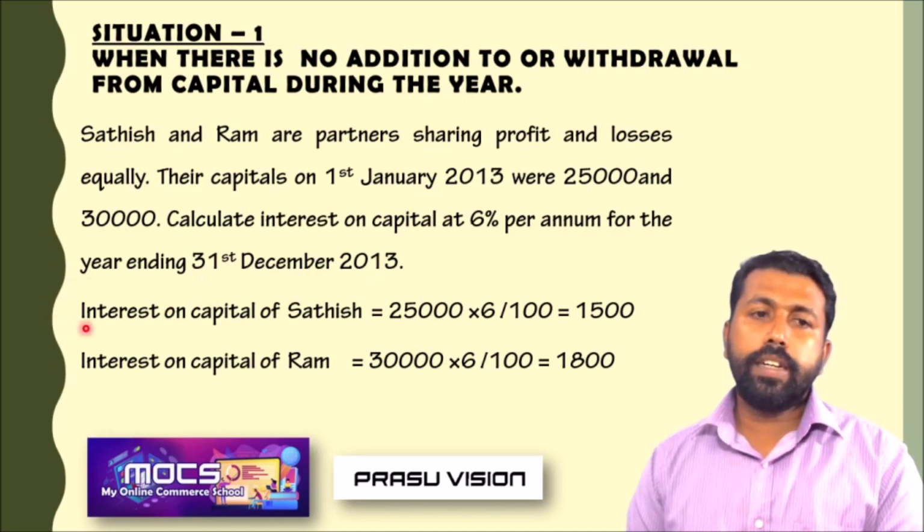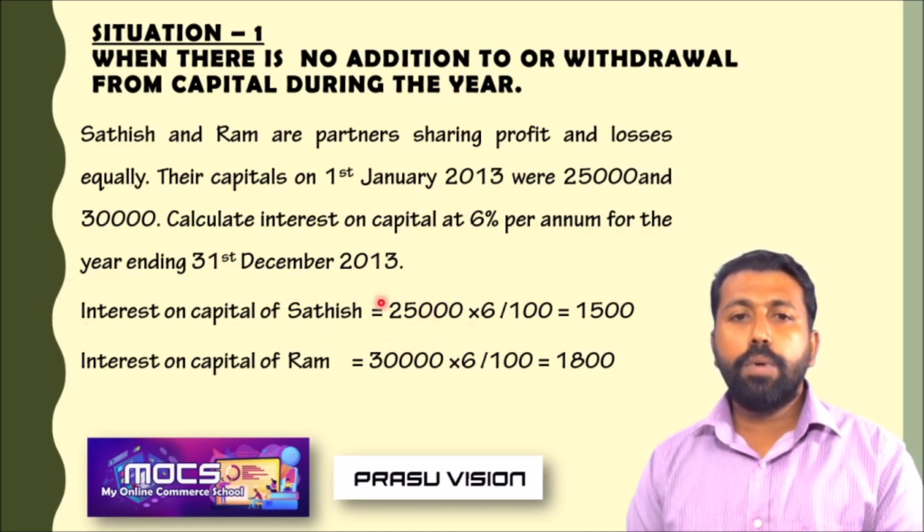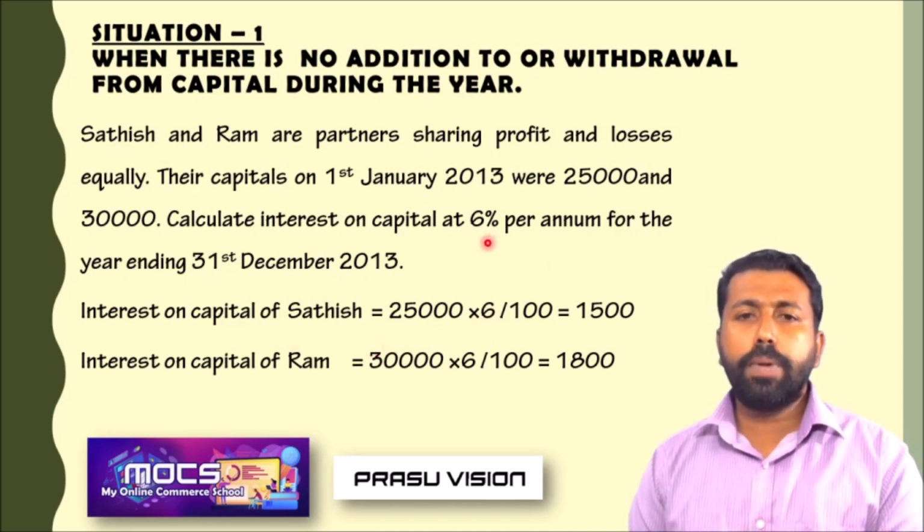Interest on capital of Sadish is calculated like this: his amount of capital 25,000 into rate. The rate is common for both partners. So 25,000 into 6 by 100, we will get the amount 1,500. Also, interest on capital of Ram, 30,000 into 6 by 100, is equal to 1,800.